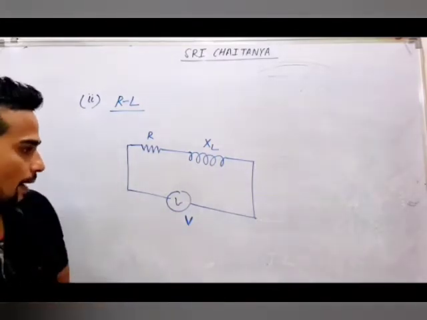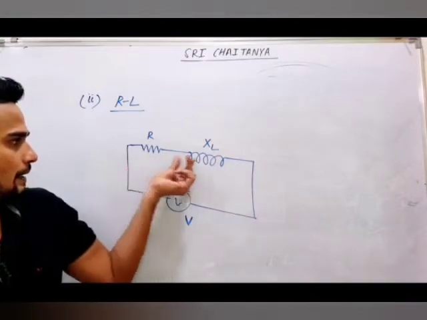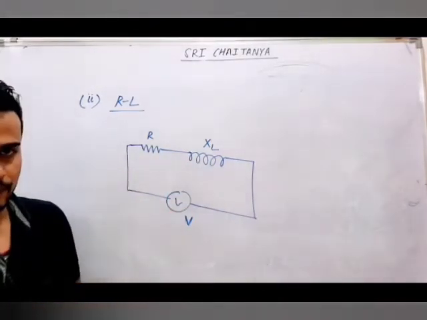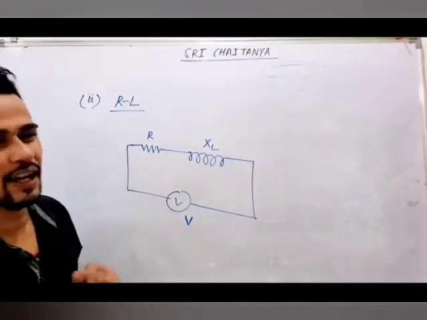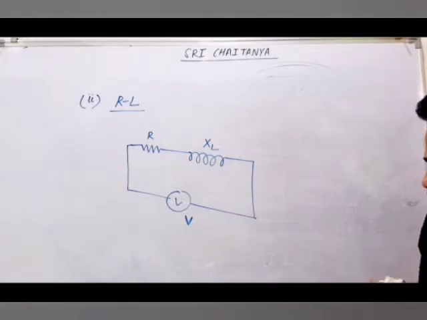Now again the same thing will happen. They will ask you to find VR, how to relate VR, VL and V. They will ask you to find Z. And I think again you can get an idea how these things are happening, or I will just tell you to see.